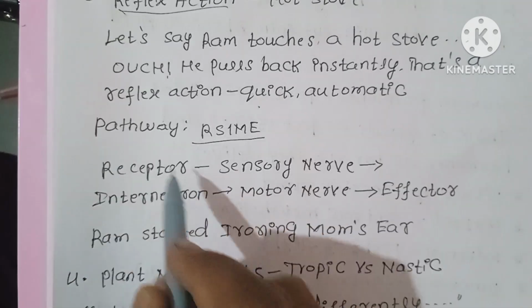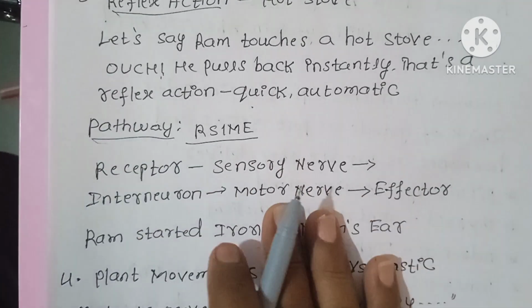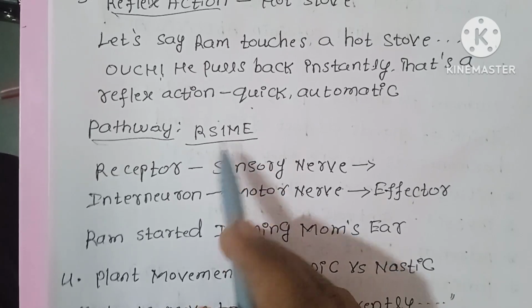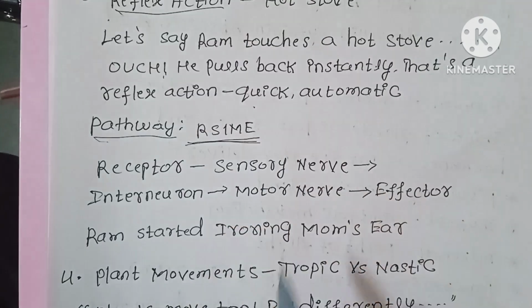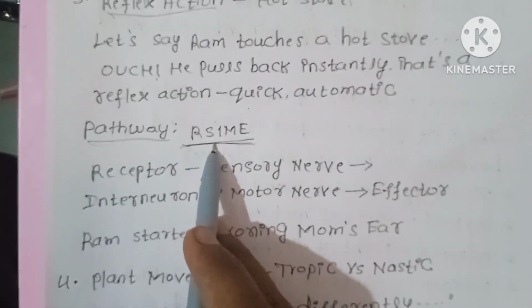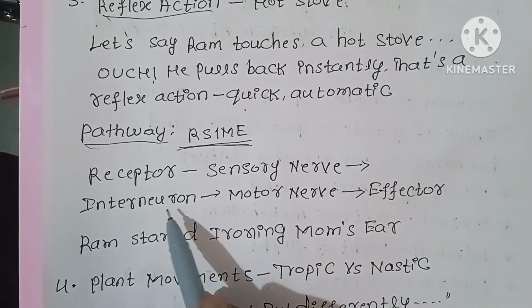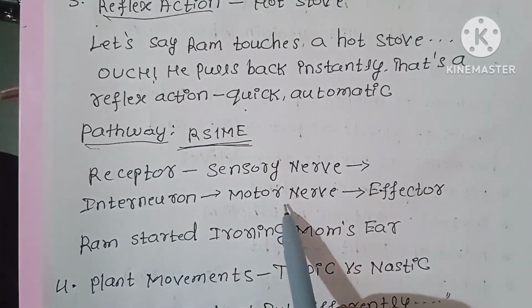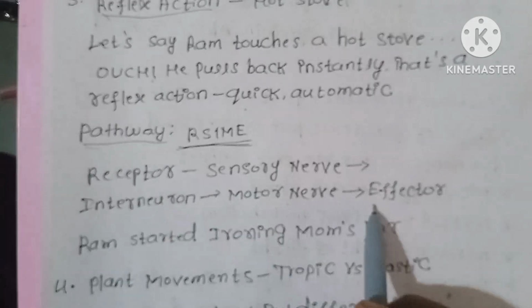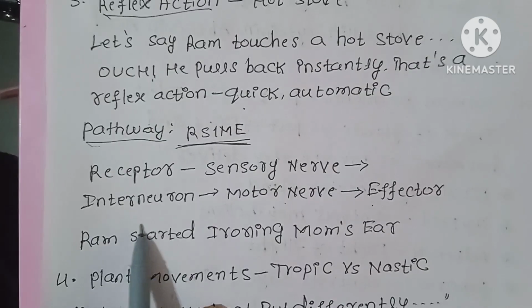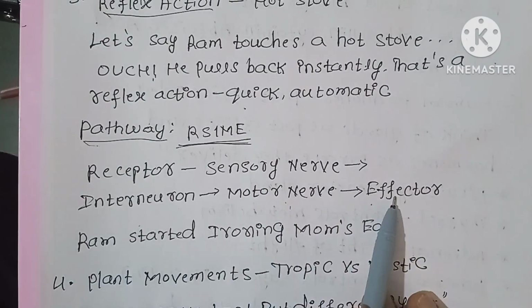See the pathway. How to remember the path of the reflex action? It is a one way path. Remember the shortcut trick RSIME. R means receptor, S means sensory nerve, I means interneuron, M means motor nerve, E means effector. Receptor, sensory nerve, interneuron, motor nerve, effector.